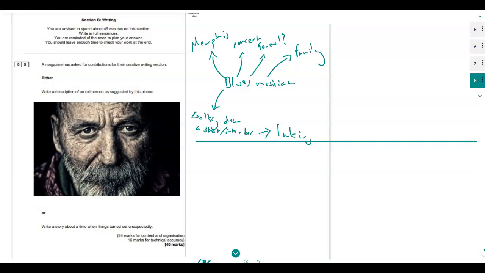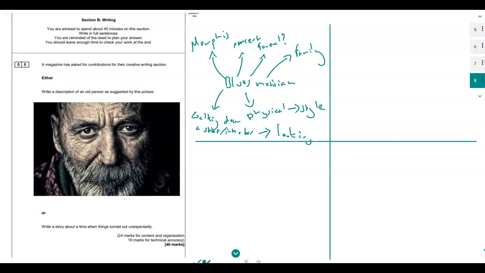What other ideas? Obviously we've got great physical description here of this guy. He's got his craggy old face, slightly concerned expression, these intense, kind of green eyes. His beard is actually quite manicured, in fairness, and he looks like he's got a bit of style going on here. He's got a bit of a check shirt. I don't know if he's got a scarf or something going on here. So there's a certain style to this guy, and that's what made me think of him as a blues musician.